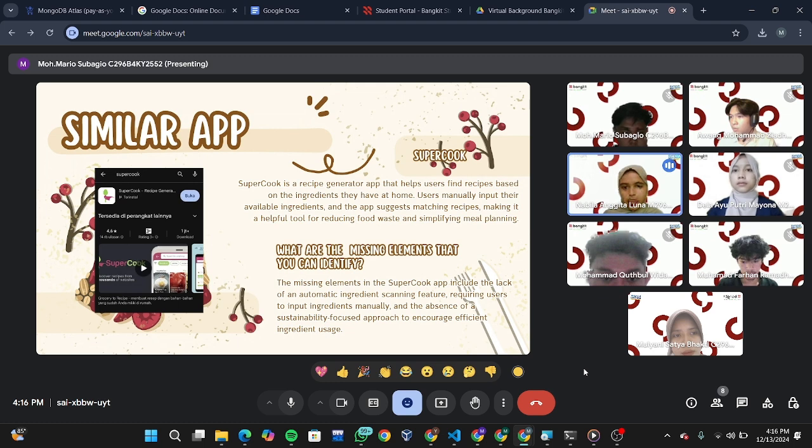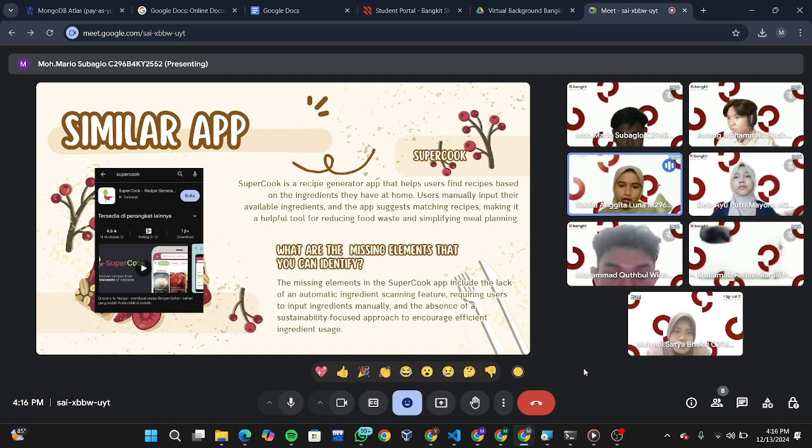What are the missing elements that you can identify? The missing elements in the Supercook app include the lack of an automatic ingredient scanning feature, requiring users to input ingredients manually, and the absence of a sustainability-focused approach to encourage efficient ingredient usage.